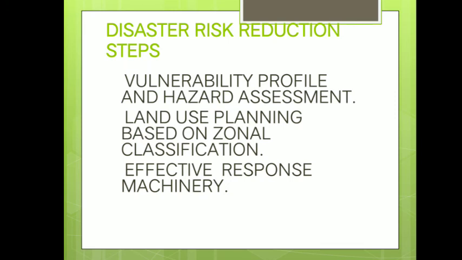And if we talk about the disaster reduction steps, the first one will be the vulnerability profile. With the help of this profile, urban planning and locating the critical infrastructure will frame their policies on where things are to be located. The next one is land use planning based on zonal classification, and this deals with how land is managed, and based on the level of the threat the local authorities can enforce the building standards or not.